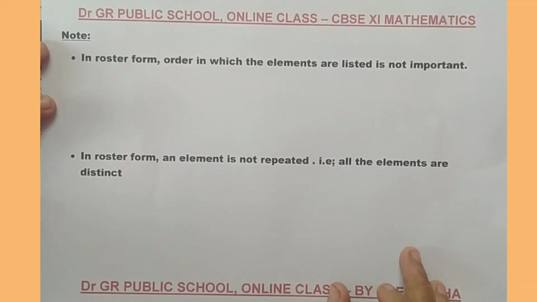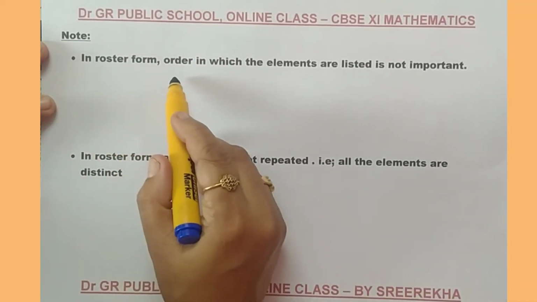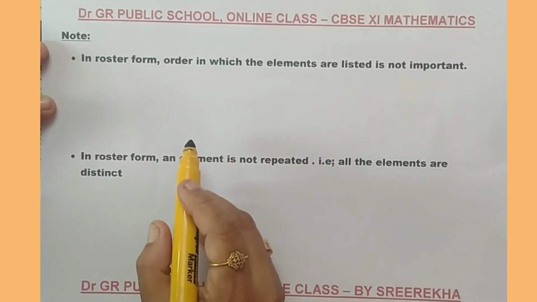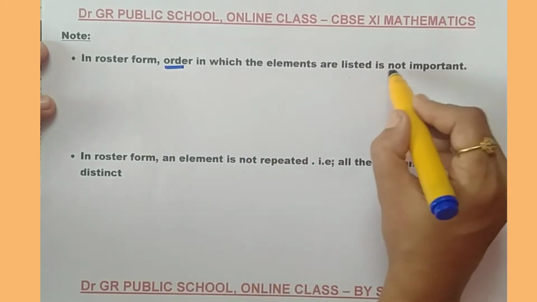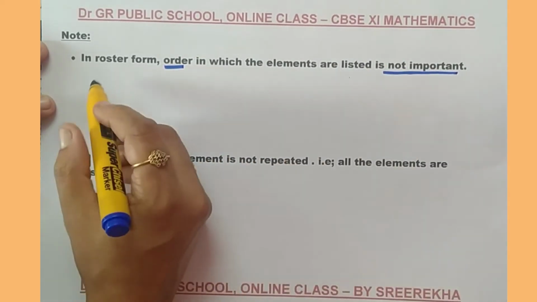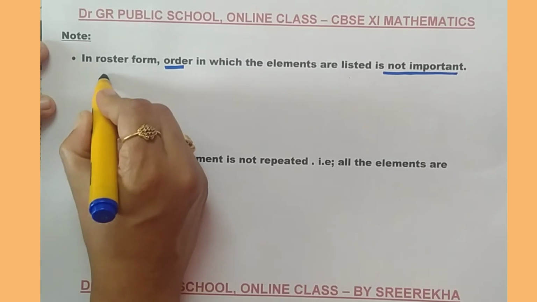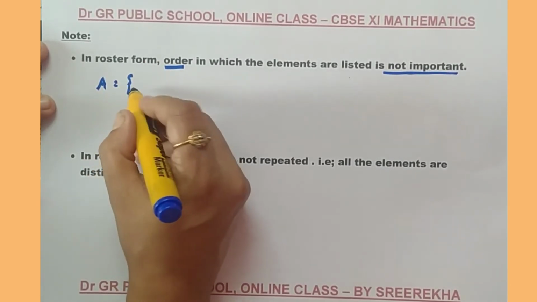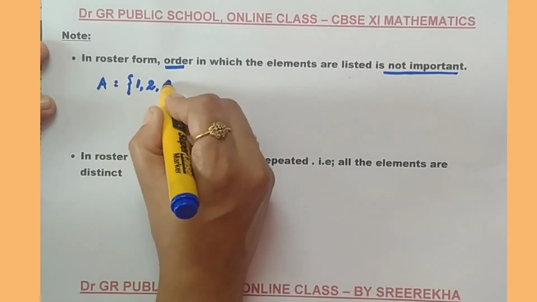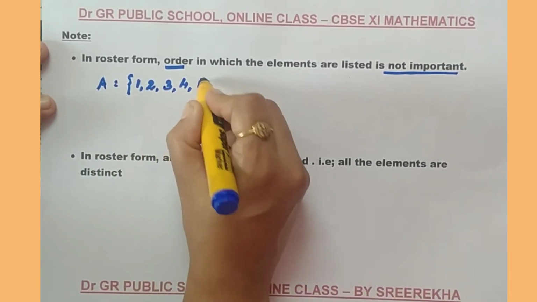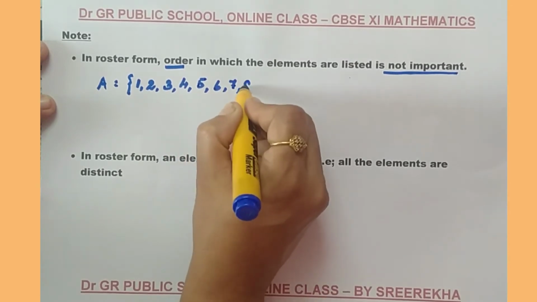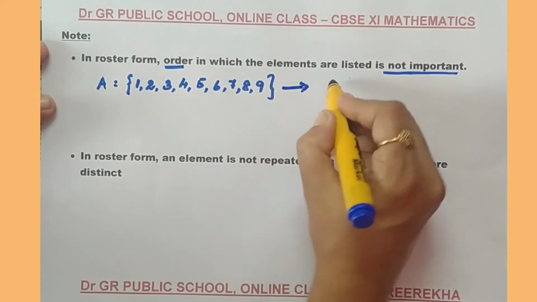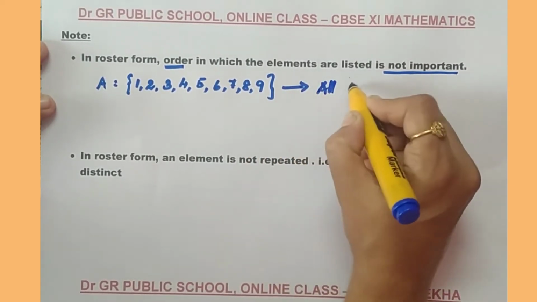Come with a note. In a roster form, the order in which the elements are listed is not important. It means that if you write the set of all natural numbers less than 10 as 1, 2, 3, 4, 5, 6, 7, 8, 9, the order of these elements is not important.